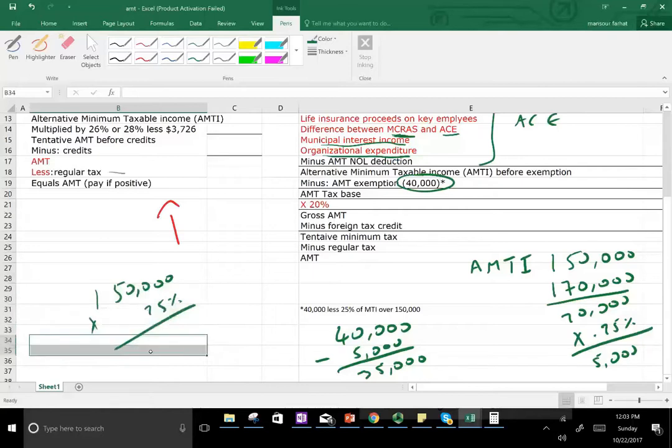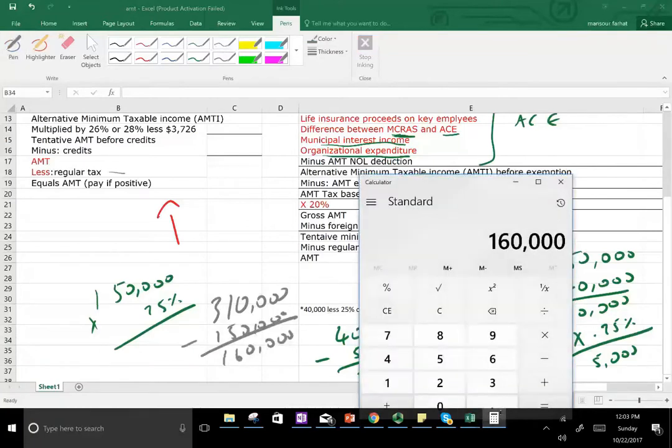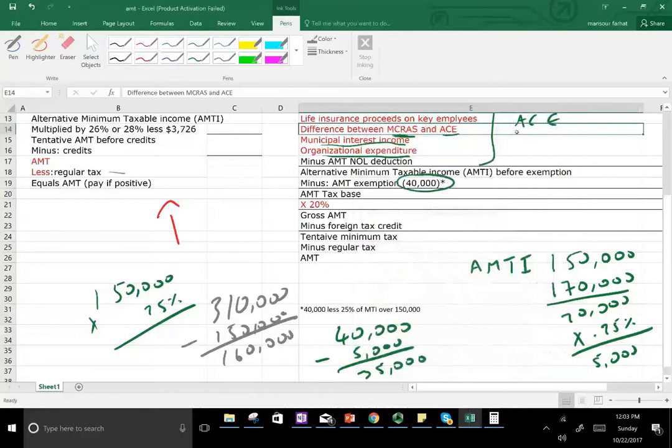So if your income is 310, minus 150, you're 160 over the limit. If we take 160 times 0.25, that's going to give us $40,000. So once you reach above 310, you're going to lose your exemption. Okay, this is what I was looking for. So this is an overall picture.